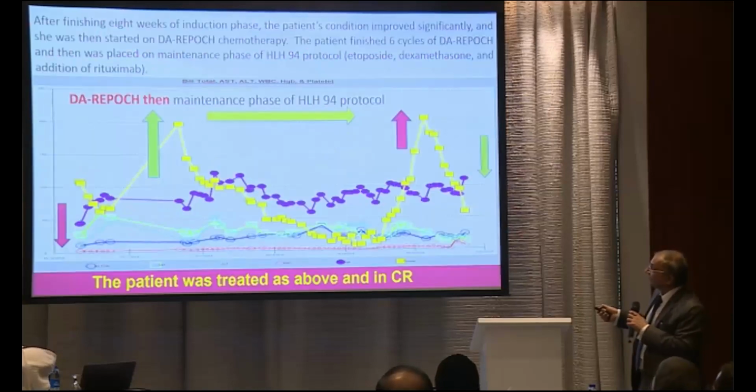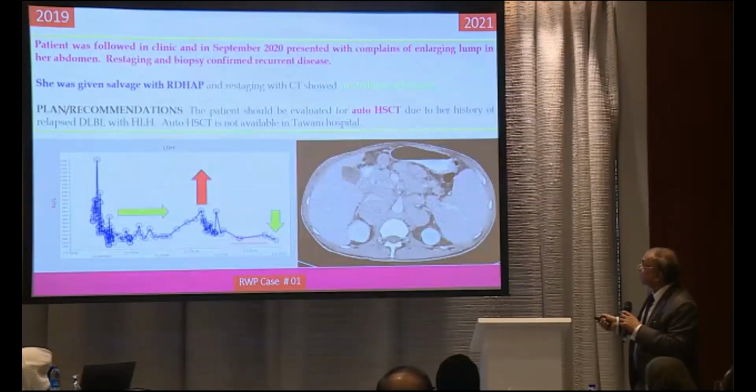So what we did after 8 cycles of induction HLH protocol, then she completed 6 cycles of the dose-adjusted R-EPOCH. After this, she went for maintenance of HLH plus rituximab. Here you see the curve from 2018; she finished treatment almost 1 year, and she was doing well after 2 years. So what happened?